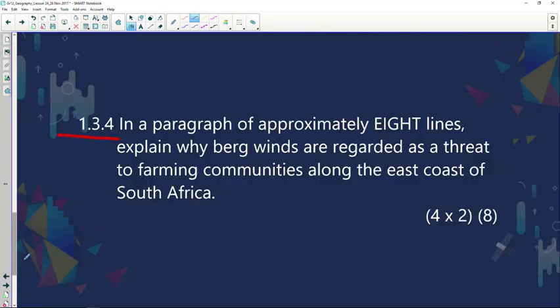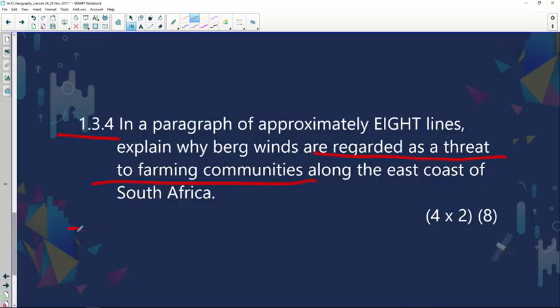Now, our next question is the paragraph question. In a paragraph of approximately 8 lines, explain why bergwinds are regarded as a threat to the farming communities, especially along the east coast of South Africa. Now, keep in mind, people don't like bergwinds, and we're going to have a look why it's a threat to the farming communities. Now, please remember, this is a paragraph question. You need to answer this in paragraph format.